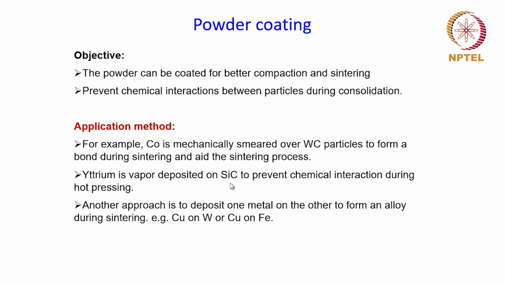Another approach of applying powder coating is by depositing one metal over the other to form an alloy during sintering. For example, copper over tungsten or copper over iron can be coated, and when this coated powder is sintered at high temperature, this can form an alloy because one of these will be dissolved in the other metal, leading to formation of an alloy.